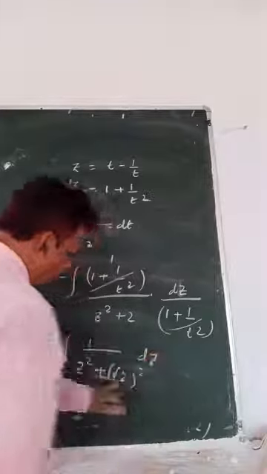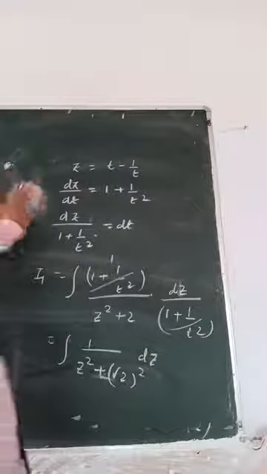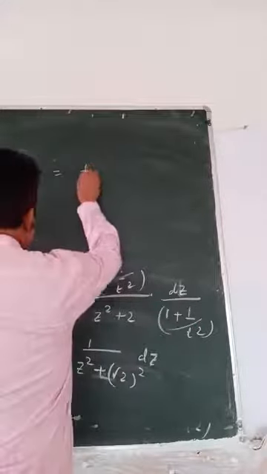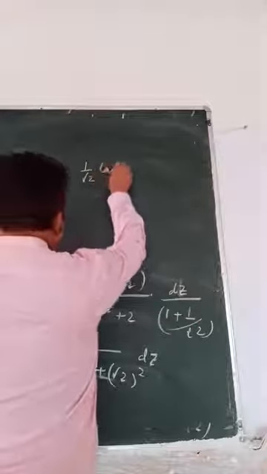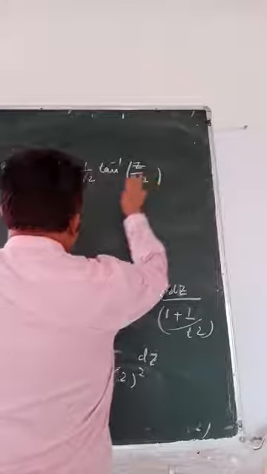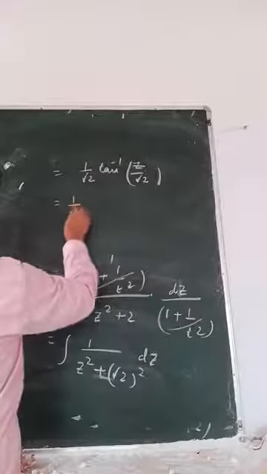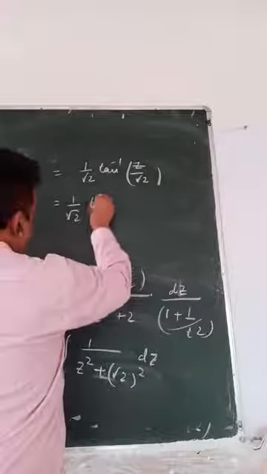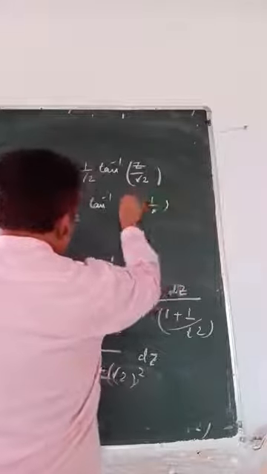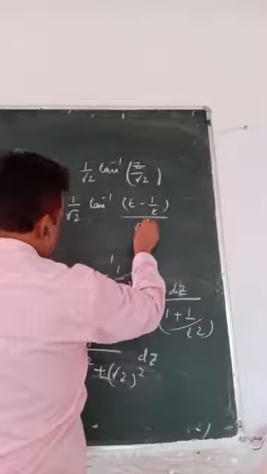Just now given its formula. So what shall I write? 1 by a tan inverse z by root 2. So 1 by root 2 tan inverse z is what? T minus 1 by t by root 2.